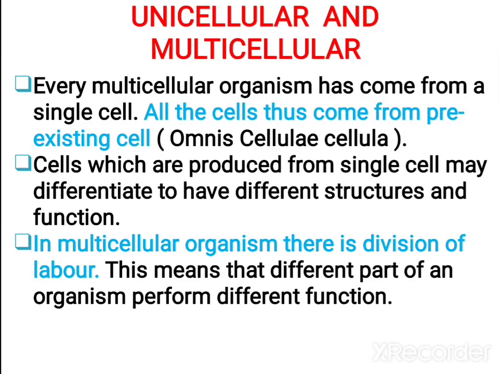In multicellular organisms we can observe division of labor. Each organism shows organ systems. I already told you an organ system is made up of various organs, the organs of tissues, and tissues of cells. Each organ system is doing its own function. For example, the circulatory system for circulation, and the digestive system for digestion. Like that, the works are allotted to them. But in a single cell organism, it's not like that. A single cell does all the functions.